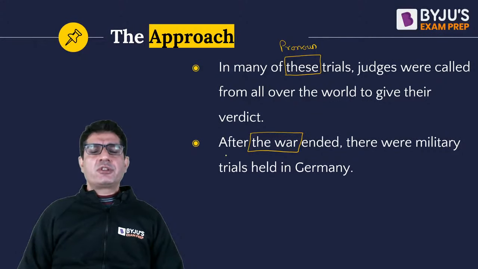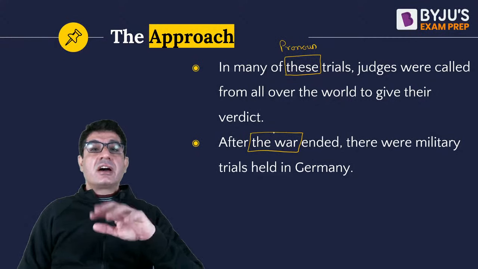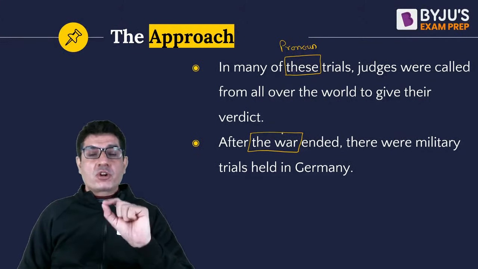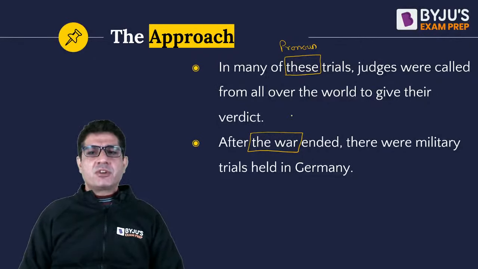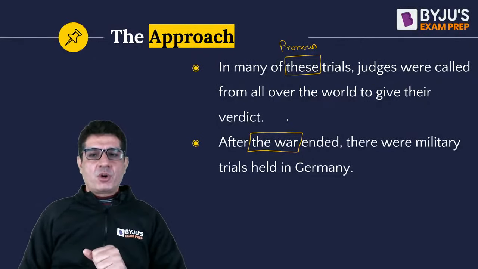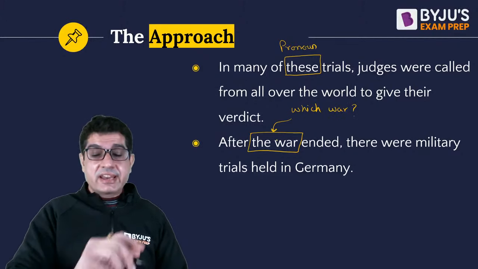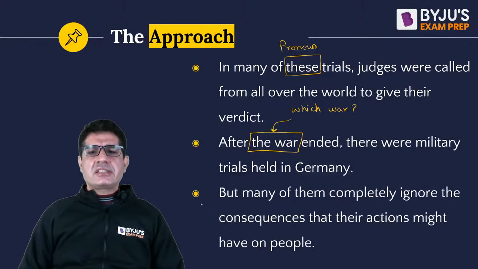So in a sentence, if you're saying after the war ended, chances are that there is another sentence in that paragraph which talks about which war, which talks about a specific war. So it's only when you introduce that specific war that you can use the war. Without that introduction, the war is going to be weird. So which war? Right. So the can act as a very useful clue. Or have a look at this. Do you see a clue here?